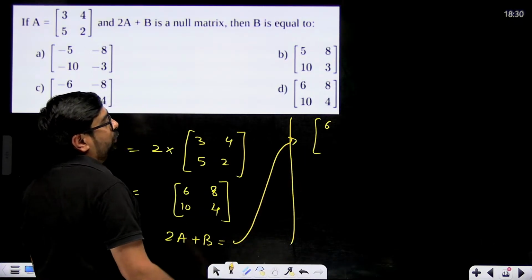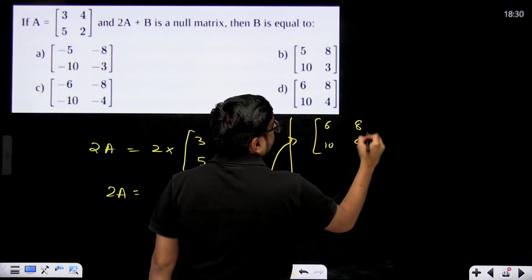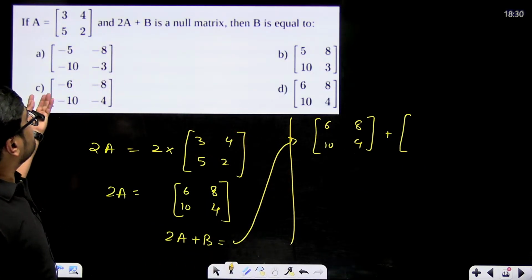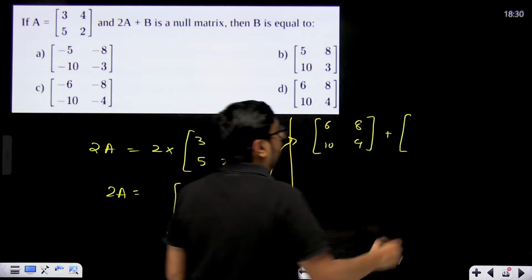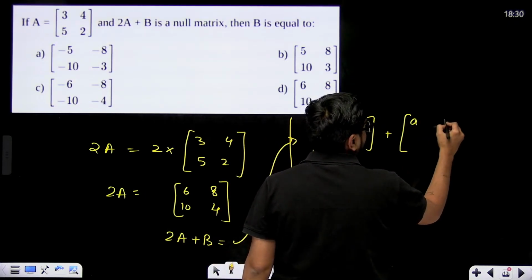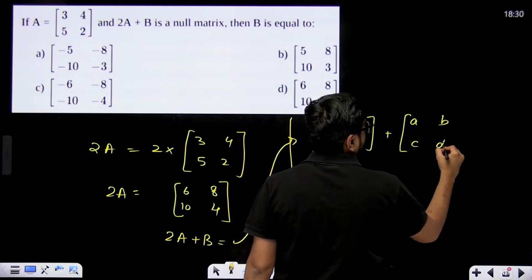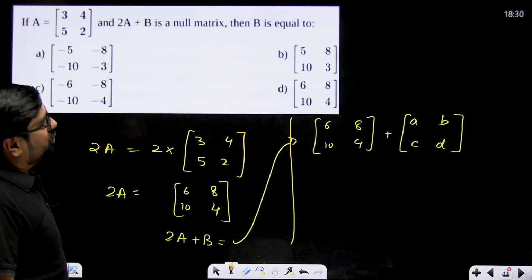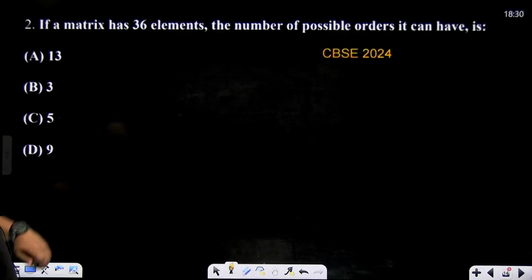Right? Here we are doing 6, 8, 10, 4 added with another matrix which is B. What is B now? We don't know B, right? So let's say here we'll randomly put elements A, B, C, D, right? They can get added. Actually we should come at this question after learning the properties. Okay, we'll come back at this question. Let's see some other questions.